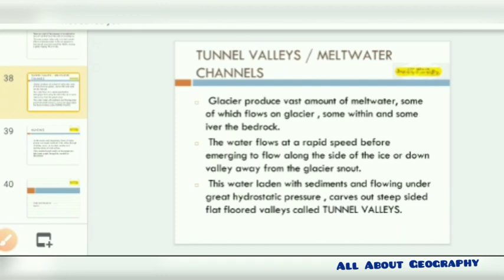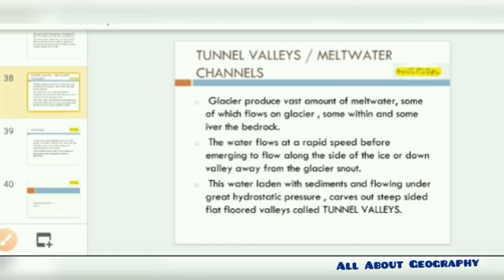Now in the pictures we see that above there is a glacial layer, and penetrating inside we see a watery layer. This watery layer moves at rapid speed, and before emerging it flows along the side of the glacier, and down the valley the glacier snout has been formed.